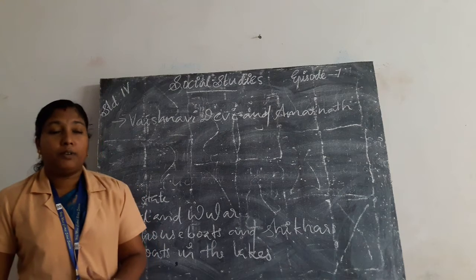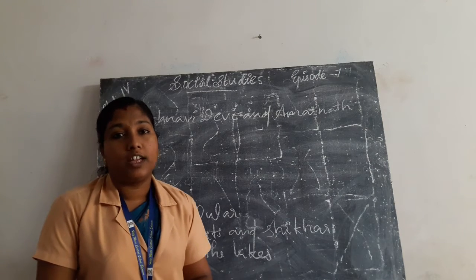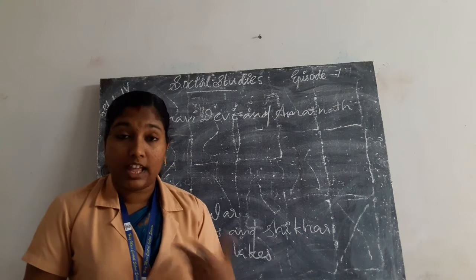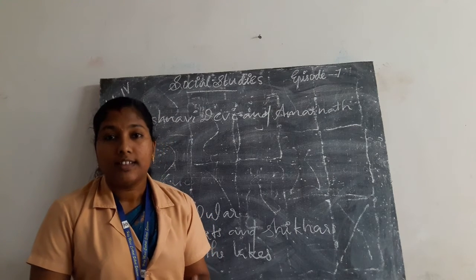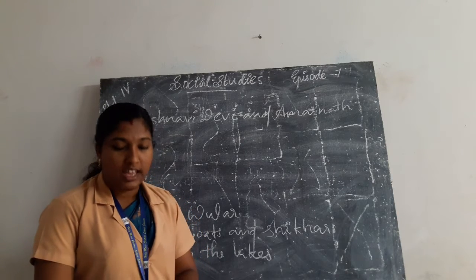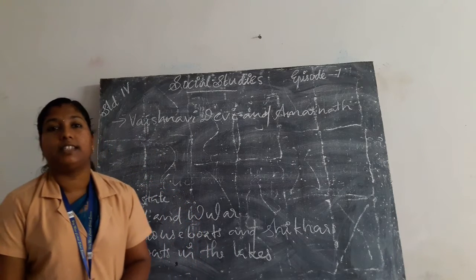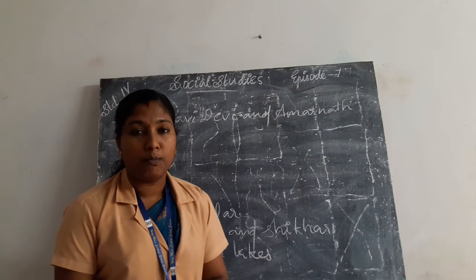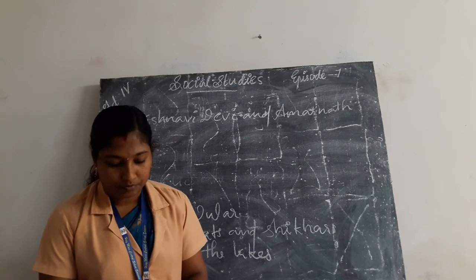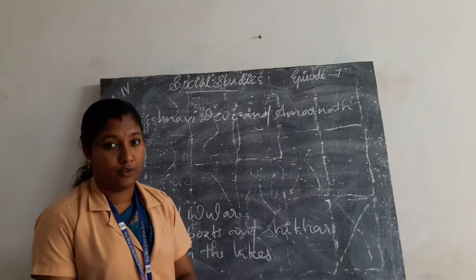Then the people who live in Jammu and Kashmir, how their occupation depends on the seasons present in the state. In summer season, the people in Jammu and Kashmir cultivate rice, maize, rajma and saffron.